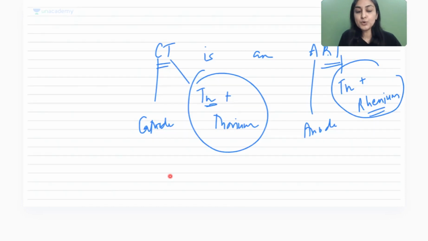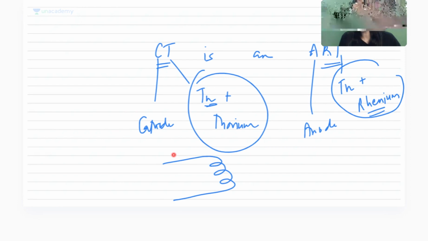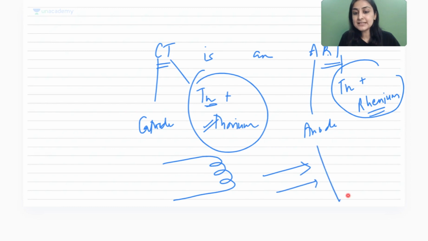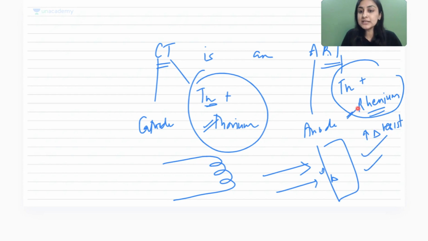Very good question. So Mona, basically in the cathode, what do we want to do with tungsten? I want it very malleable. I want it so that it can be molded into this thin filament. So that is why I'm using a different alloy. In the anode, all of these electrons are going to strike and produce a lot of heat. So here I want it to be very heat resistant. I don't want it melting or boiling. So to increase the melting and boiling point, I use rhenium here. Got it? So this is the difference.